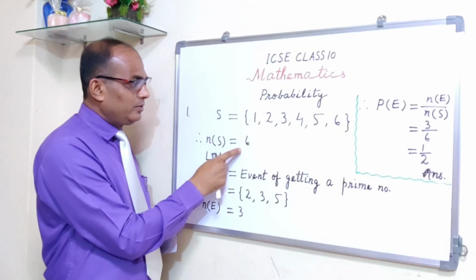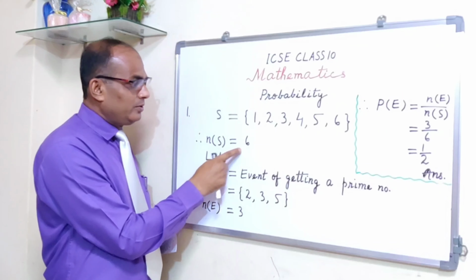Now we have to find the probability of getting a prime number. So let E be the event of getting a prime number, or you can say, let E be the event that a prime number turns up. What are the prime numbers? Write them within curly brackets.